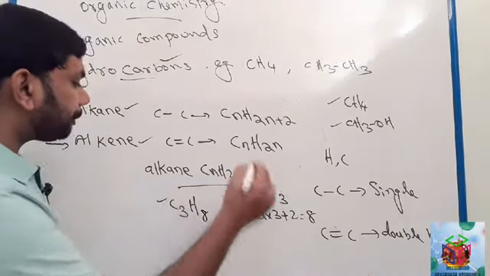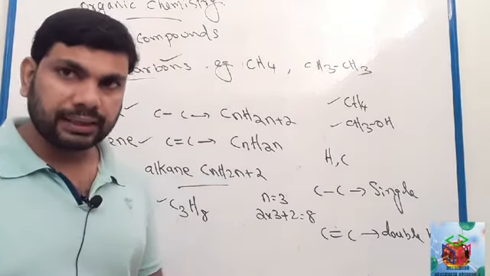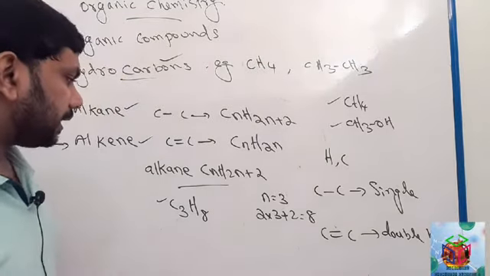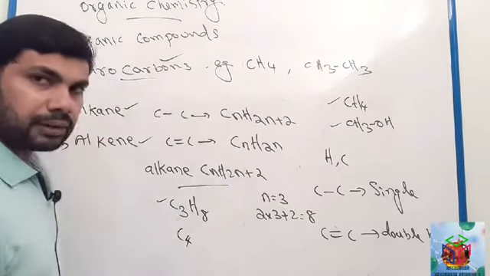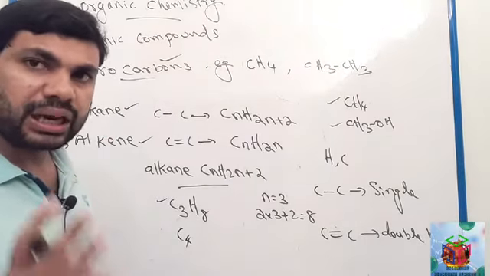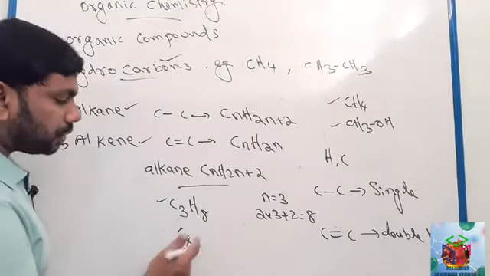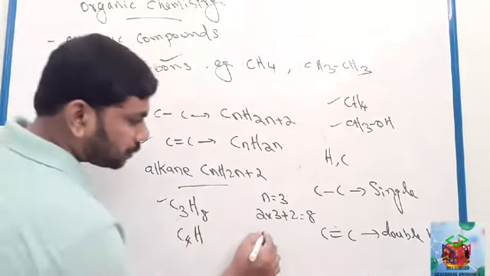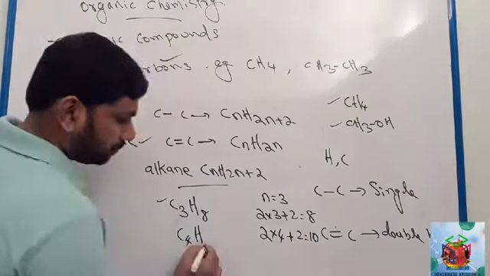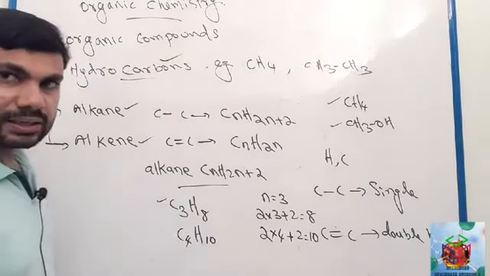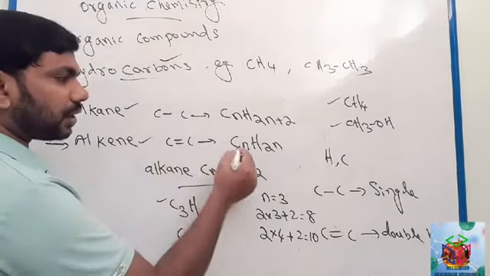Accordingly you can find the formula of an alkane. See another example: find the formula of an alkane which contains four carbon atoms. Here n is 4, so the number of hydrogens will be 2 times 4 plus 2, which is 10. So C4H10.